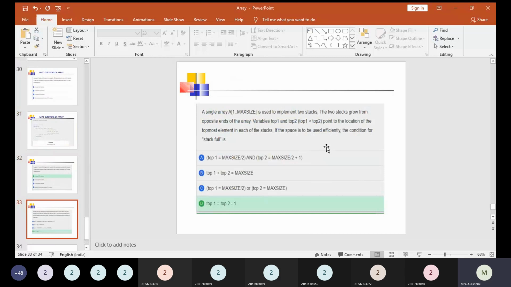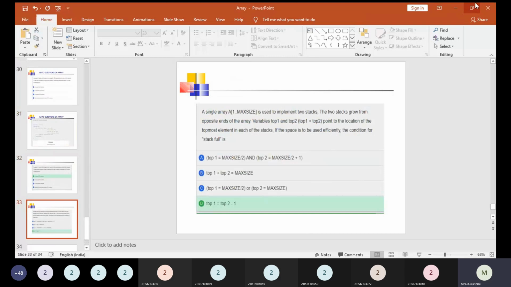Whenever we see the question, it may look very difficult, but when you read it once and manually draw some array and put some values, you can understand it better and easily answer such questions. You need to keep in mind that a stack full is always going to have array size -1. If you have such a statement with -1 in the given answers, we can apply that answer. That is going to be the correct answer at last.